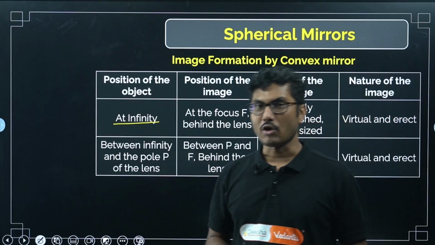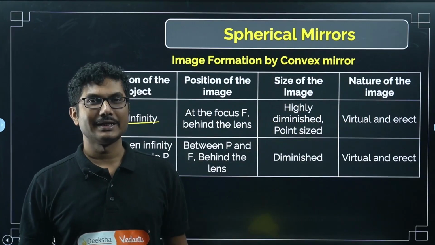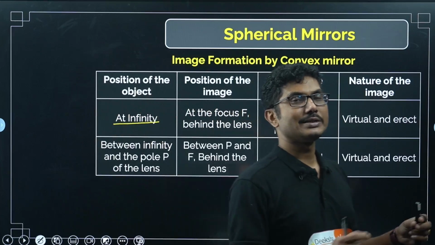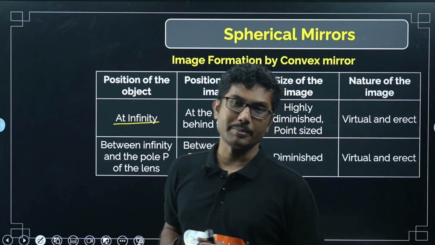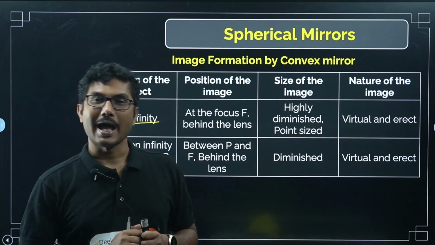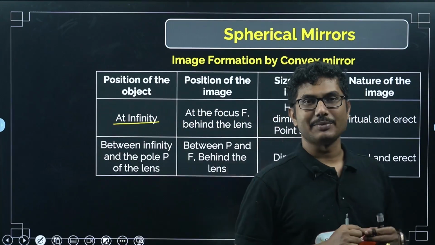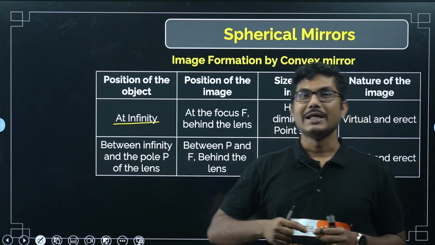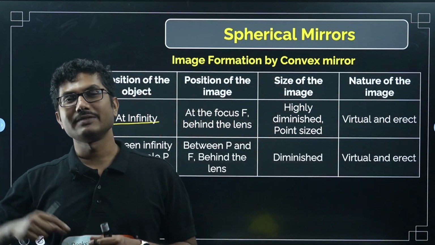Any object which is quite far from the mirror is generally considered infinity, whenever the distance is very high compared to the focal length of the mirror. For example, if the focal length of the mirror is 10 centimeter, then even 5 meters or 2 meters will be considered as infinity, because that is very far.